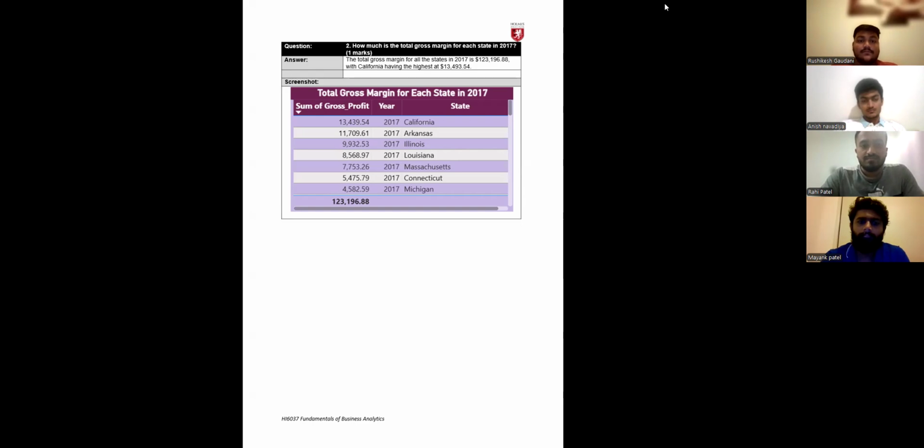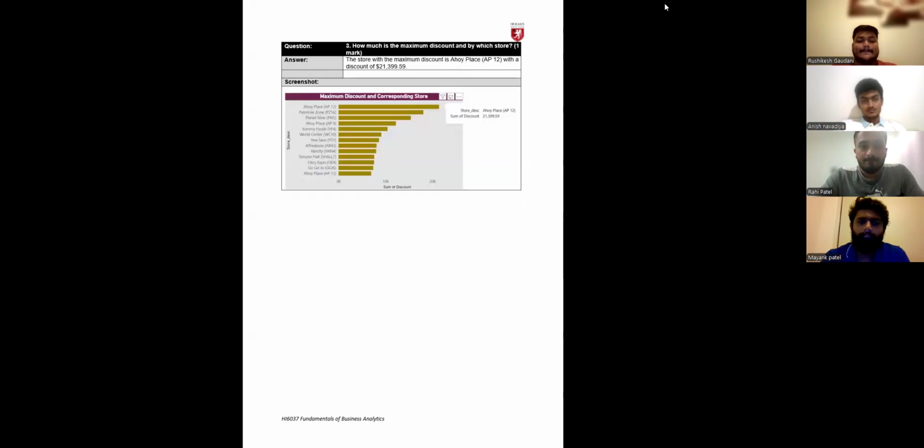Next question. How much is the maximum discount and by which store? The question is asking who has given the maximum discount and which store has given more discount. So in this chart, we can clearly see on the x-axis the sum of the discount, and on the y-axis the store discount.